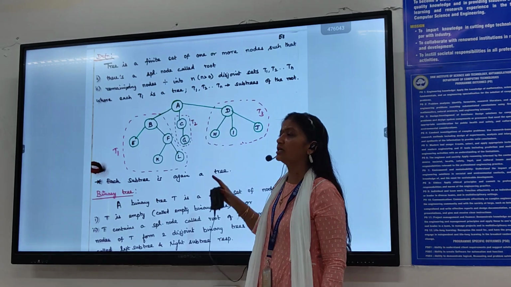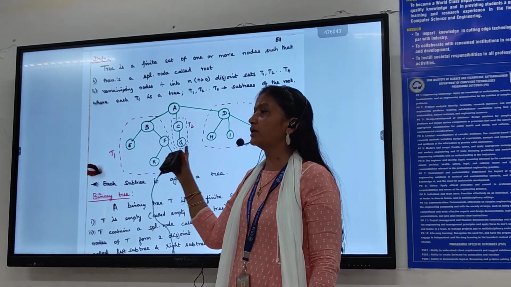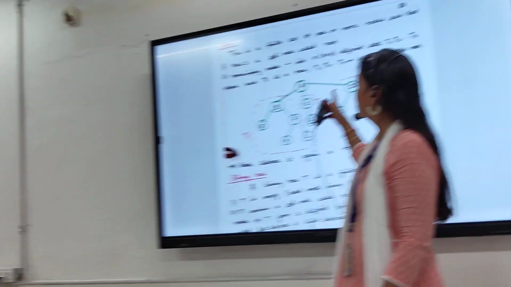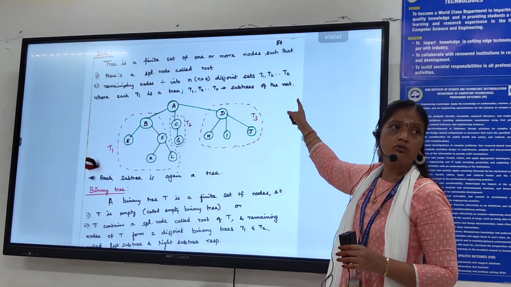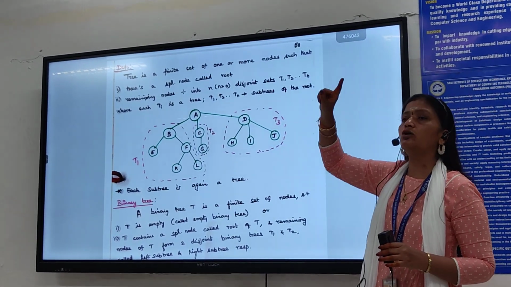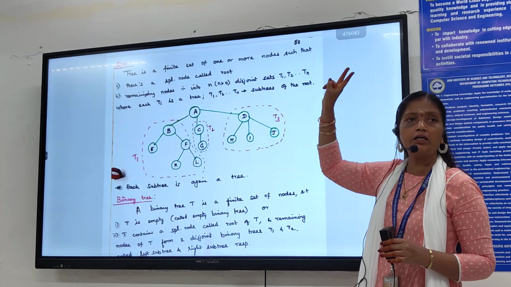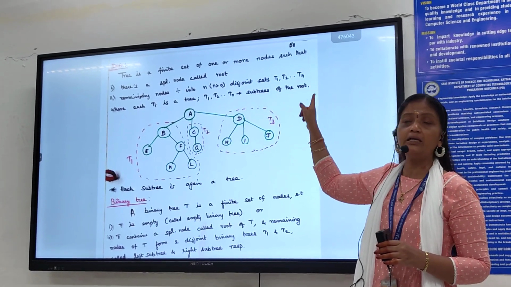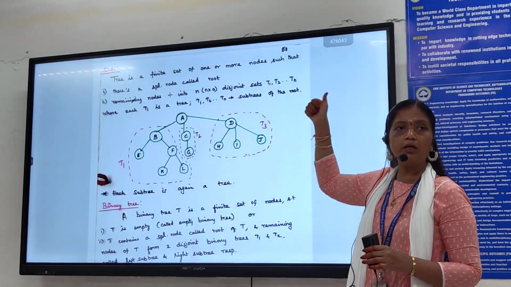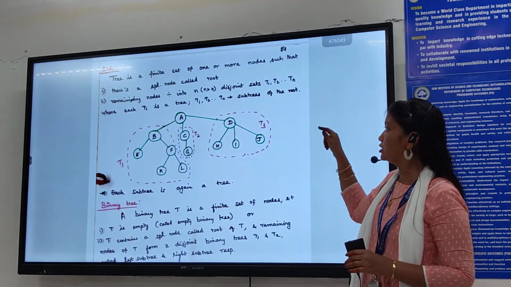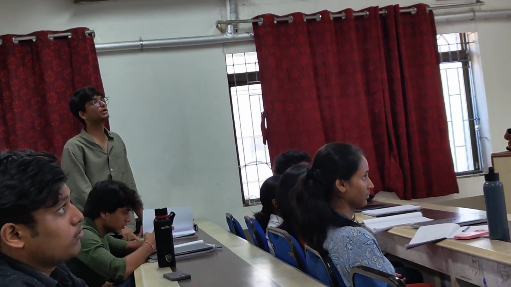Now see the definition. Who has to read the definition? So it is a finite set of nodes. It can be either a single node or more than one node, but the number of nodes should be finite. It cannot be empty. Minimum one node should be there. Next point: there should be one root node. One node should be specially designated as the root node and should be present in the tree.